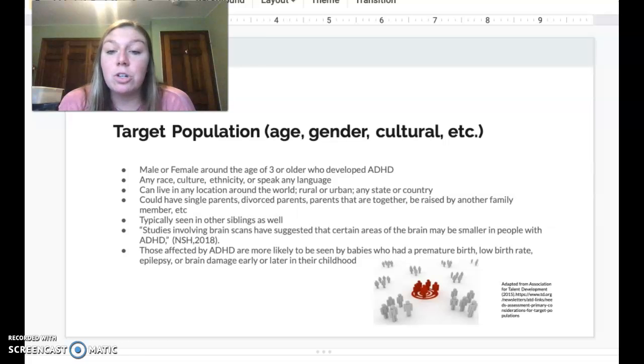It's actually shown to be seen in other siblings as well, and these children with ADHD are seen to have smaller areas of the brain compared to others who do not have ADHD. And those affected by ADHD are actually babies who have a premature birth, low birth weight, epilepsy, or brain damage in early or late childhood.